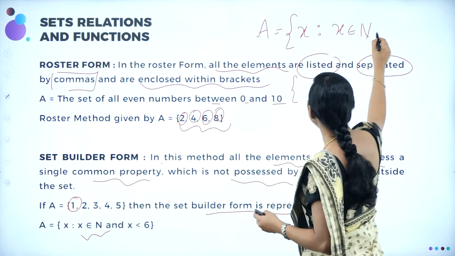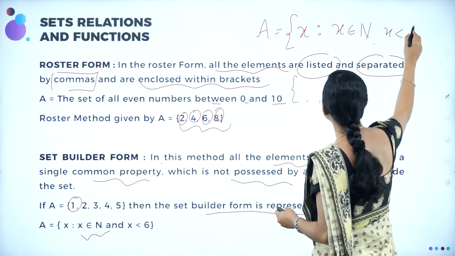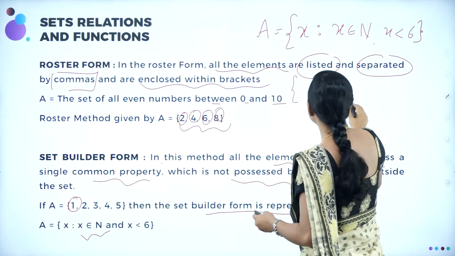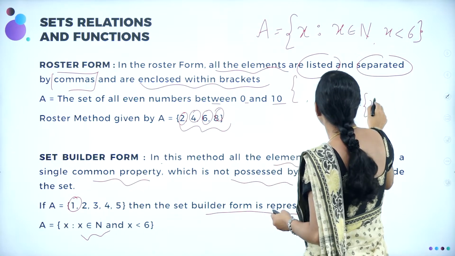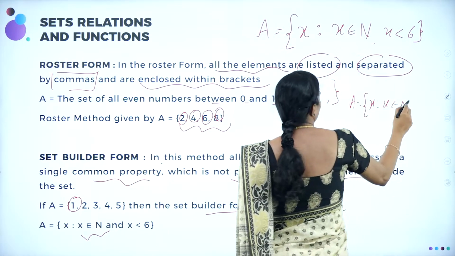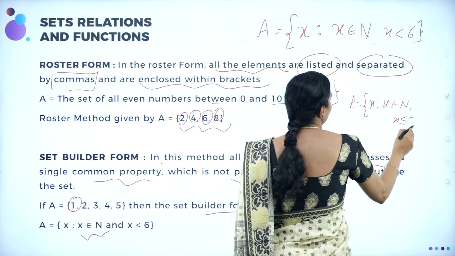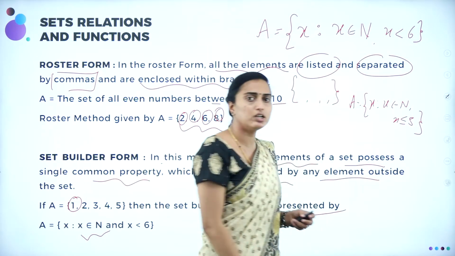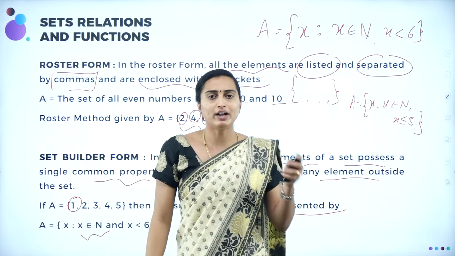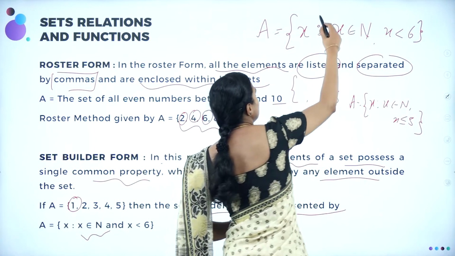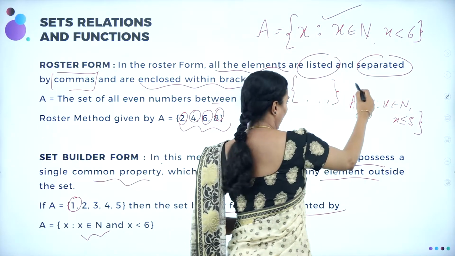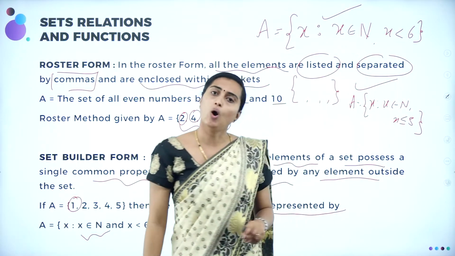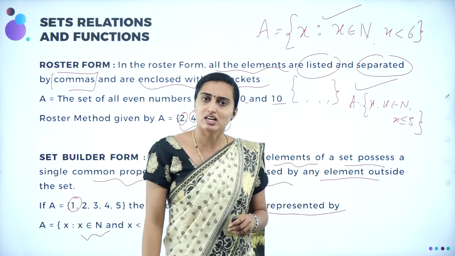Here I have taken X belongs to natural number and X is less than 6. Or you can write A is equal to X belongs to natural number where X is less than or equal to 5. Natural numbers will start from 1, 2, 3, 4, 5. Either this definition of a set builder form is okay, or this definition will also be okay for you. Understood, dear students? This is how.